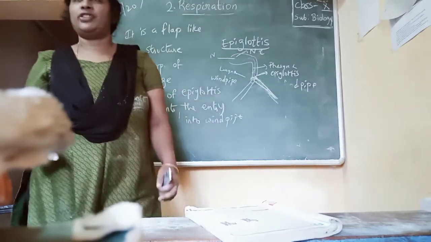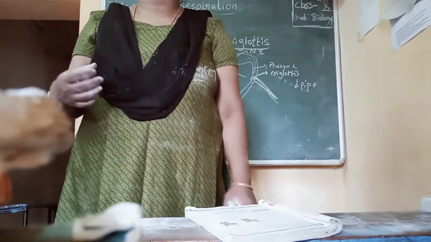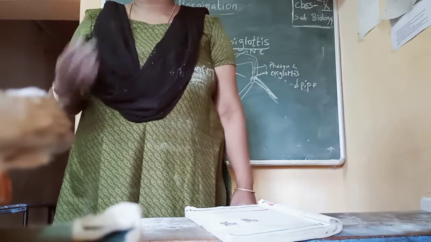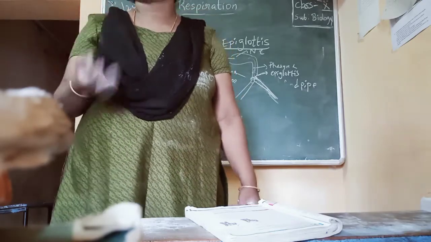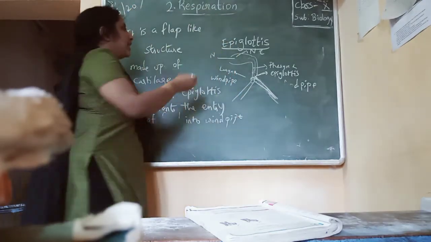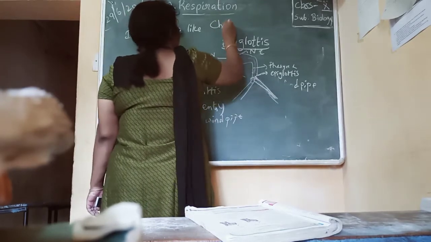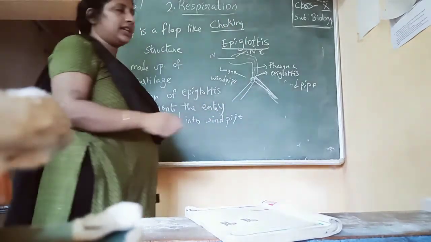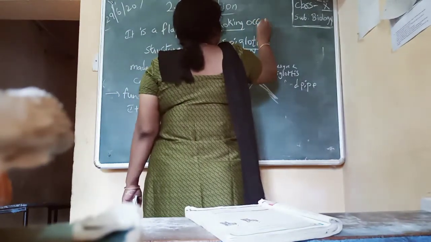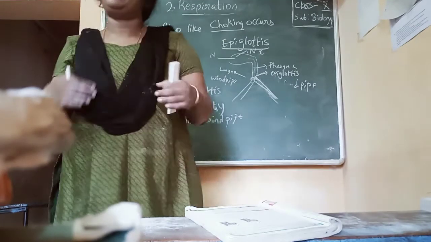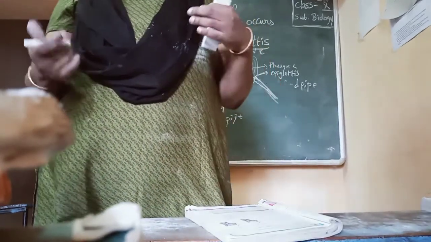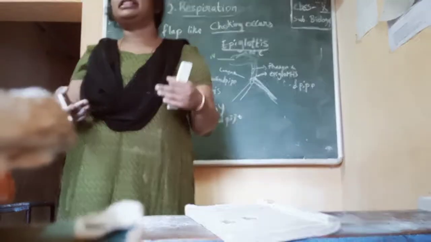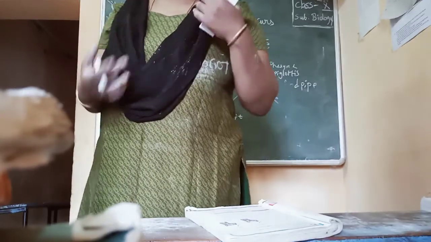What happens if the food enters into the windpipe? The food will enter into the lungs, the lungs' function is damaged, and choking occurs. The person will feel breathlessness, meaning he will not be able to take a smooth breath.